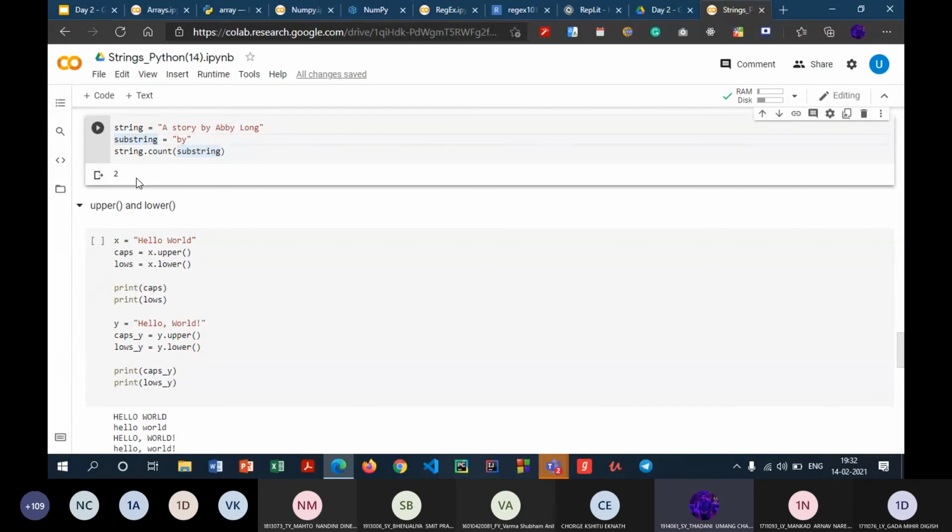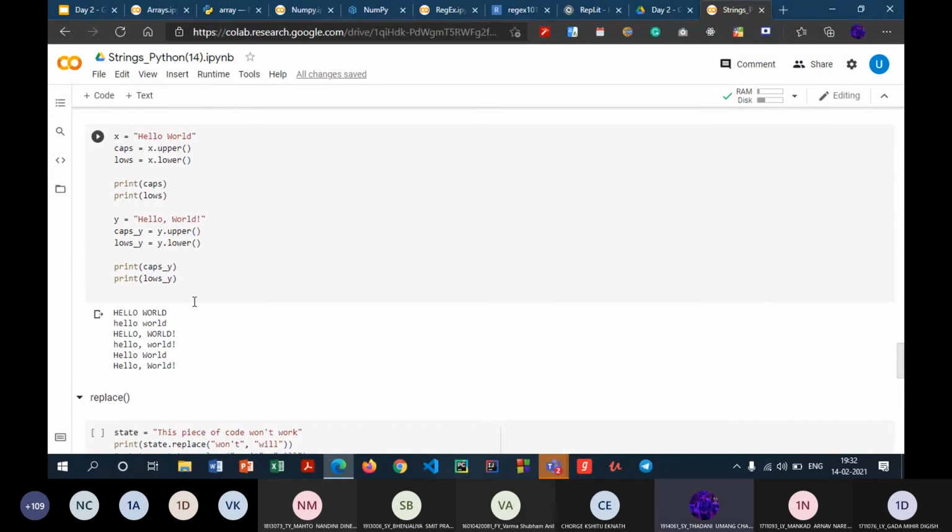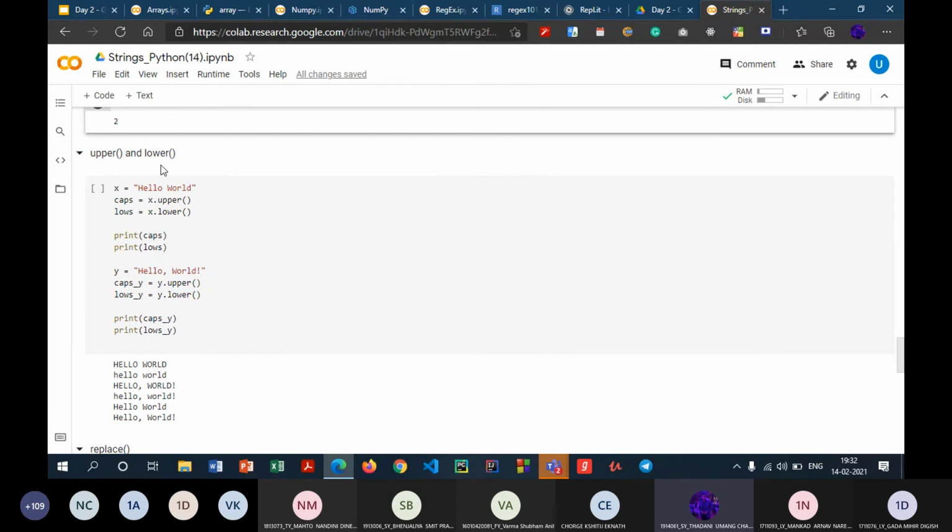Next methods which we have over here are upper and lower. What upper and lower basically do is they convert the string which is given to it as its parameter as uppercase or lowercase. So over here, let's consider this example x equal to hello world.